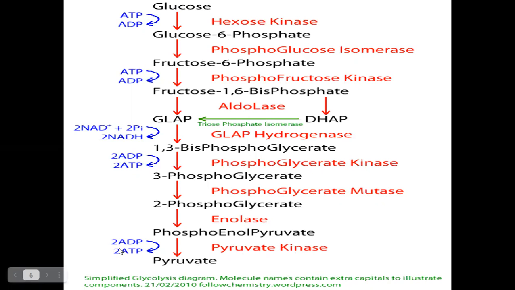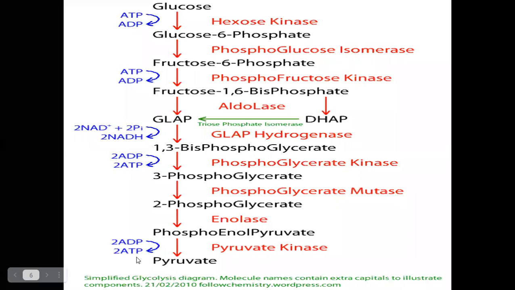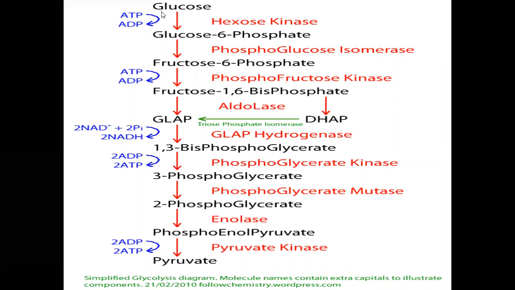During this reaction, 2 ADP molecules bind with 2 inorganic phosphates to form 2 ATP molecules. Finally, at the end of glycolysis, 2 molecules of pyruvate are formed. In each pyruvate, 3 carbon atoms are present.